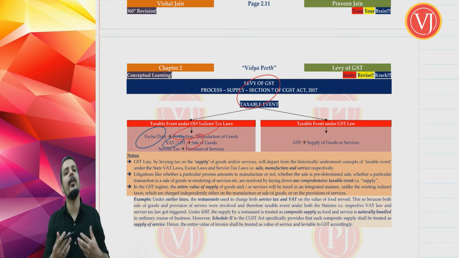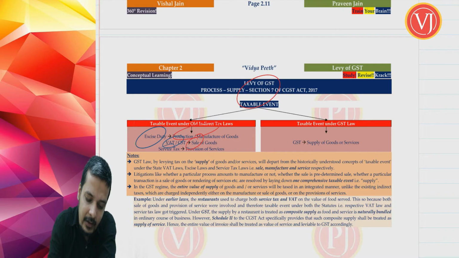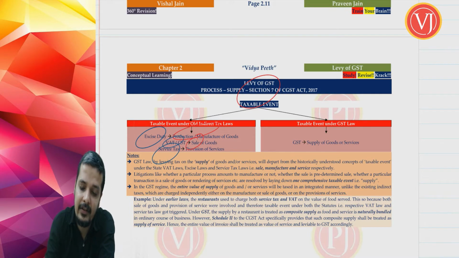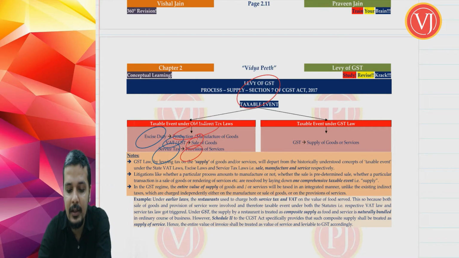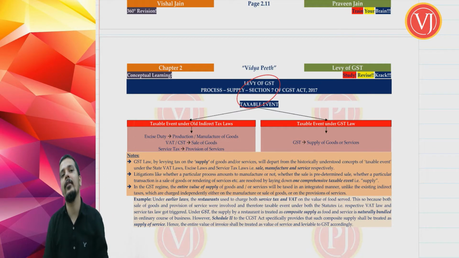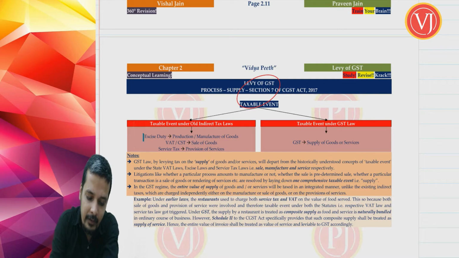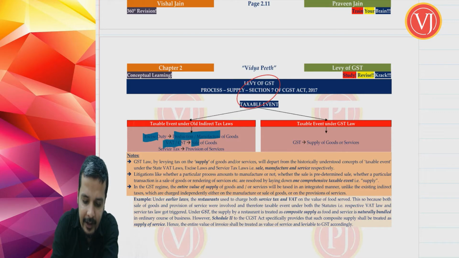Only if there is sale, you can have VAT or CST. And if you are talking about service tax, you can have service tax only and only if there is provision or rendering of services. So every tax law has a taxable event. For excise, it was production or manufacture. For VAT and CST, it was sale. For service tax, it was provision of services.